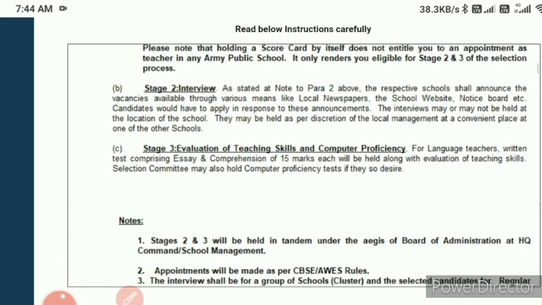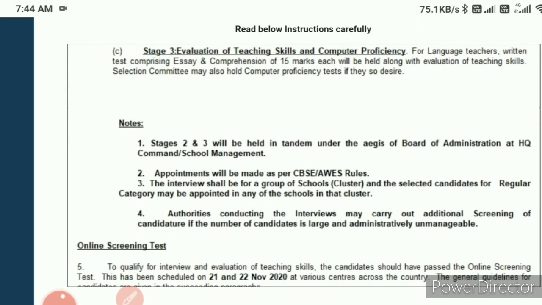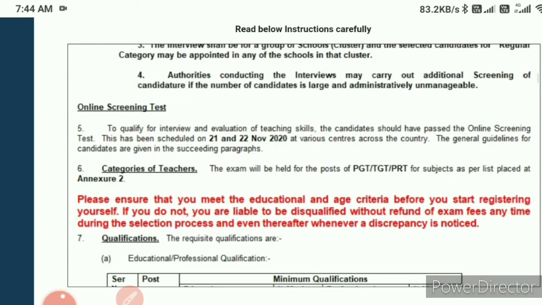Now move on to the next part. The next part has some notes given there. You just go through them. I'm just focusing on the main points. First, these vacancies are related to PGT, TGT and PRT. And the most important thing, they will conduct the written test, and the date is 21 and 22 November 2020.